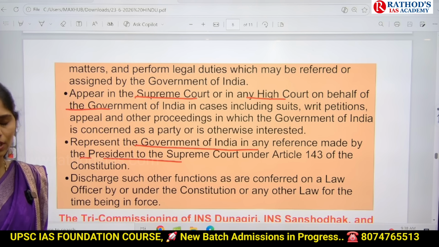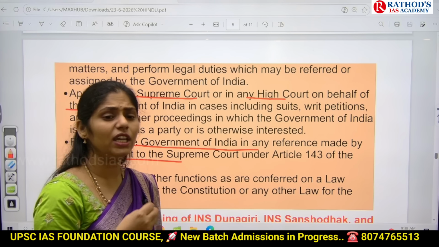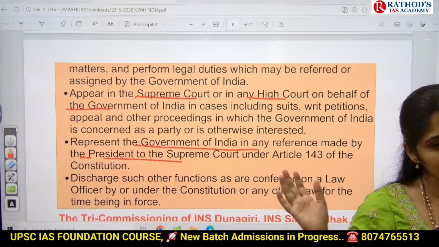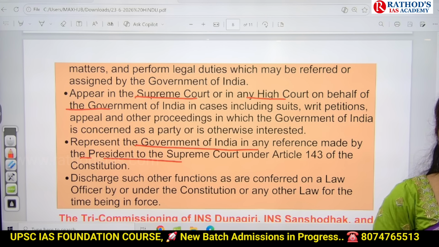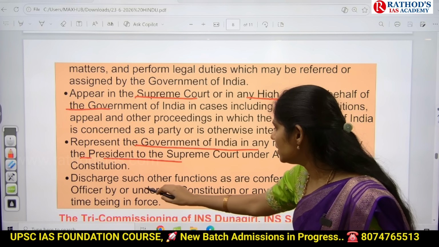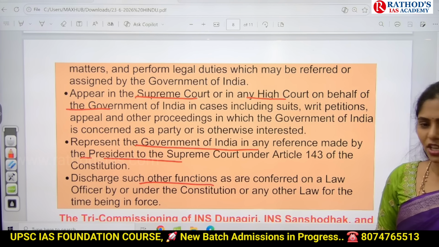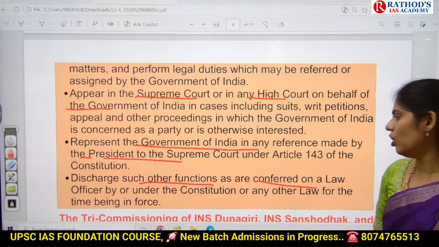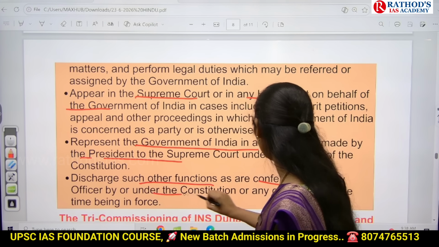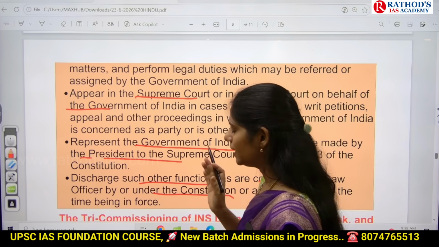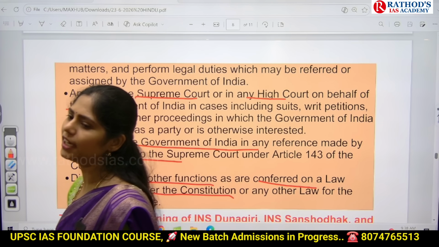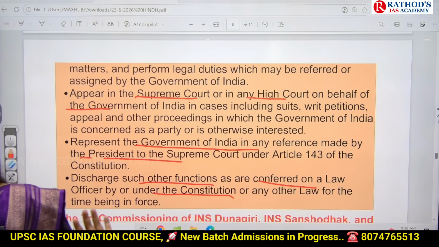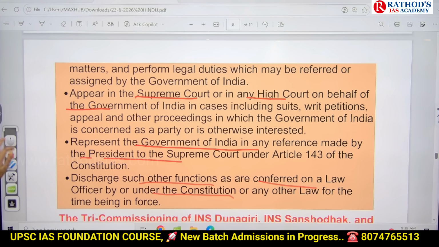If President is asking any questions to Supreme Court under Article 143, this person can represent in that. And next, he can discharge such other functions which are conferred on a law officer under the constitution or any law. So these are some important points related to Solicitor General of India.